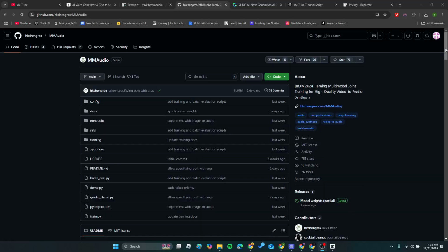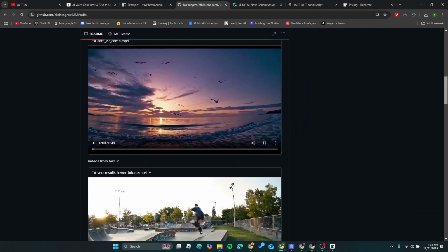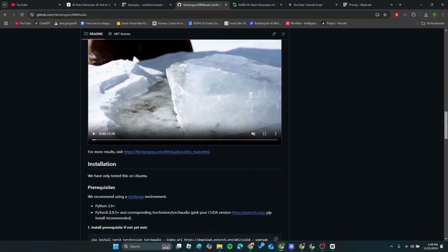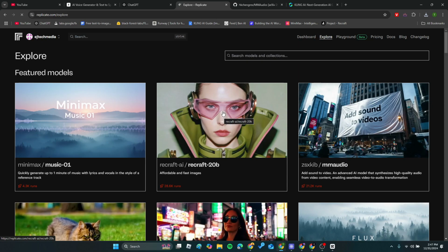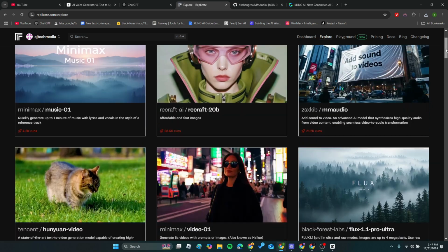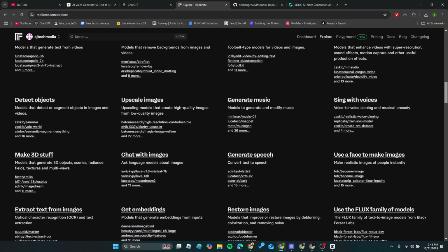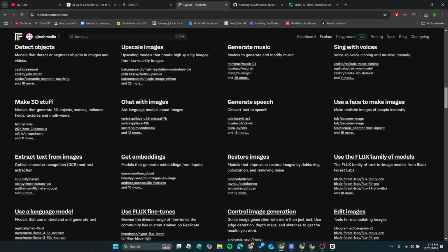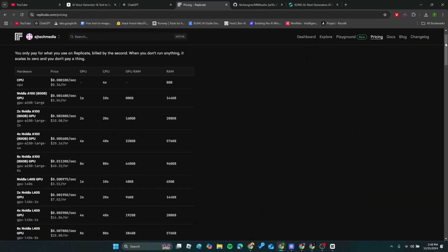Let's check it out. If you'd like to use it for free, you can find the GitHub link in the description. However, setting it up requires some technical knowledge and decent computing power. But don't worry, we're skipping all that. Instead, we'll use Replicate, which lets you use this model effortlessly without any GitHub deployment or a powerful PC. And the best part, if you're a first-time user, you can start using it for free.